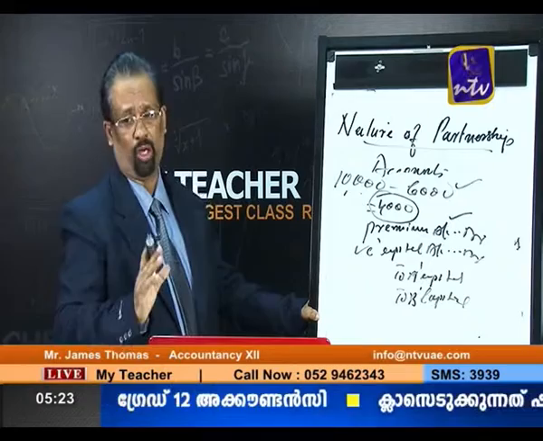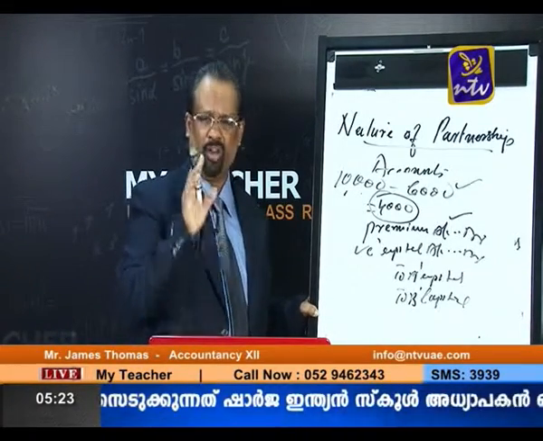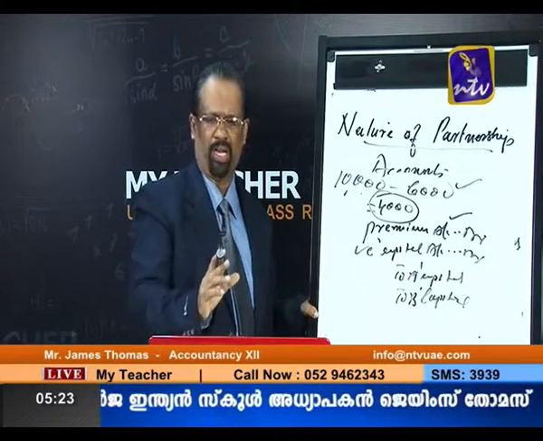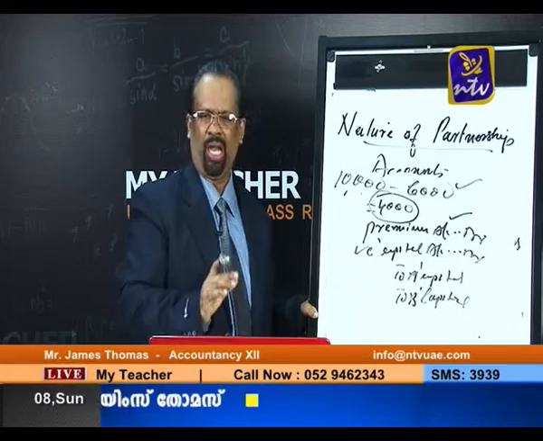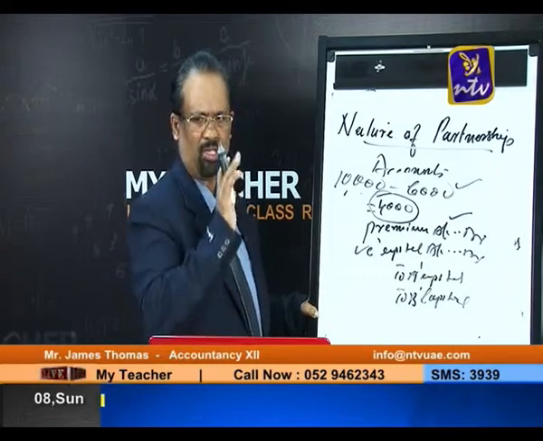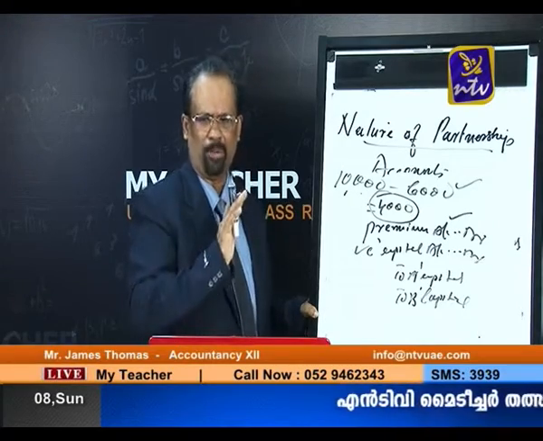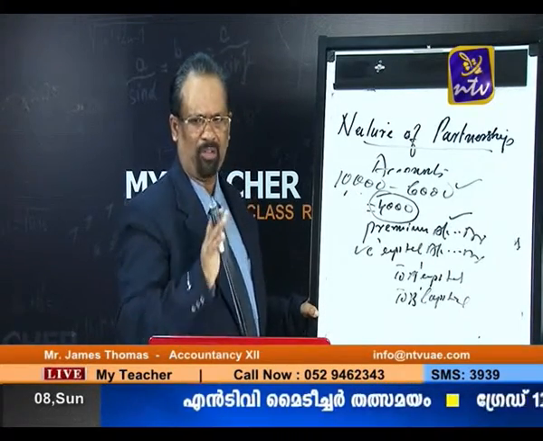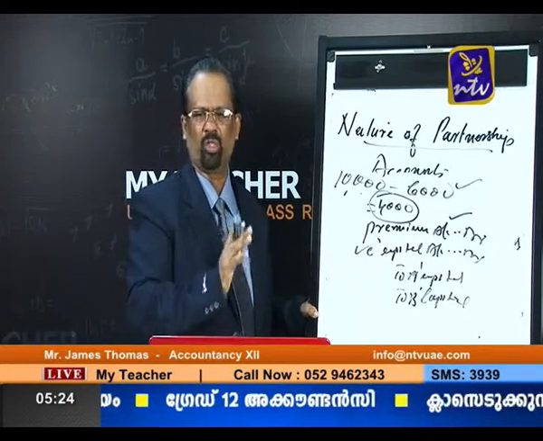So now how many contexts are over? The accounting treatment for goodwill. The first context is the new partner is bringing goodwill along with the capital. Case number 1. And case number 2, the existing goodwill is written off. And case number 3, he is unable to bring the goodwill. And case number 4, he is partially giving the goodwill, or part of the goodwill is brought by the new partner.